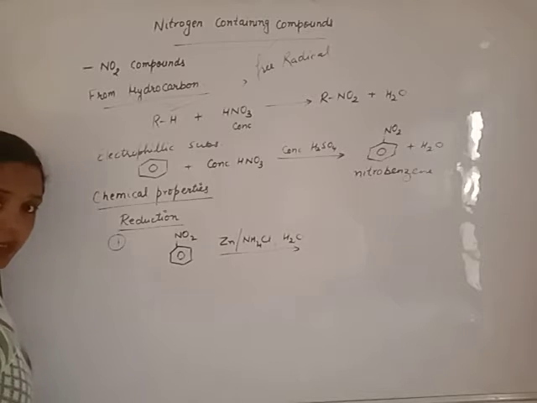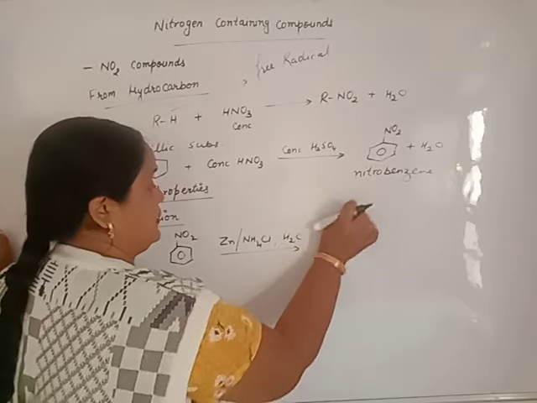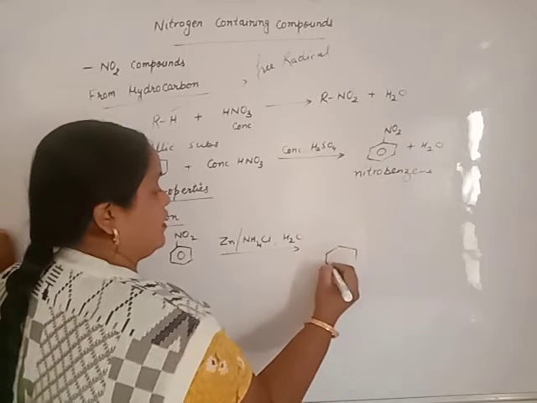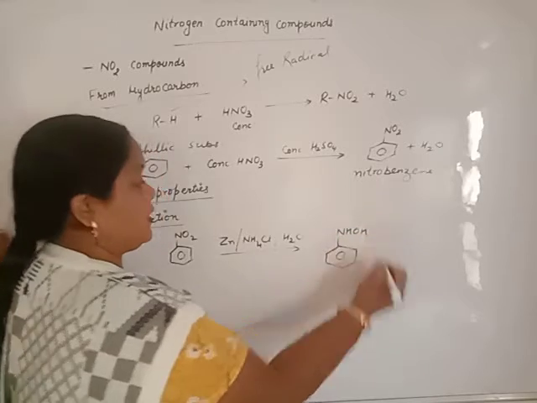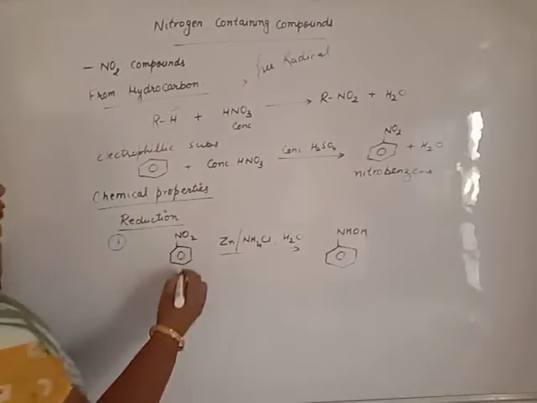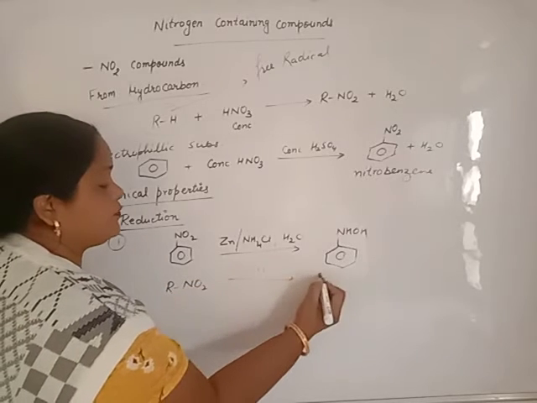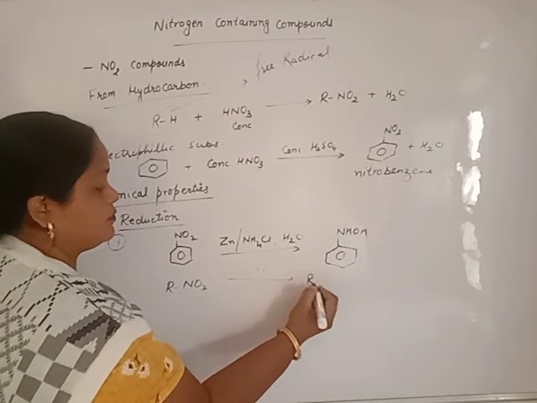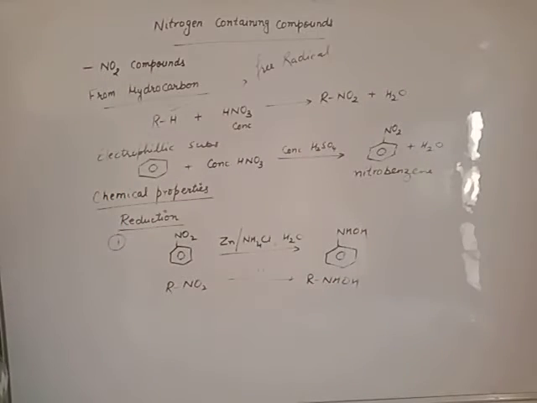Either nitroalkane or nitrobenzene gives the same product, that is, the nitro group is reduced to hydroxylamine. If we use alkyl group, beta, the same product is formed. N-alkyl hydroxylamine is obtained by this method.